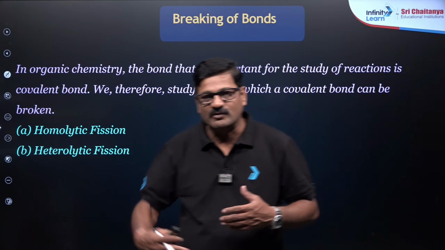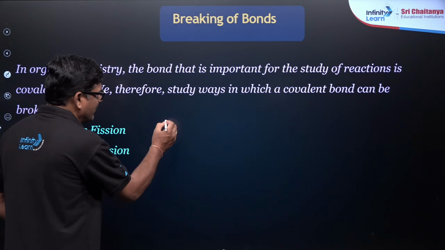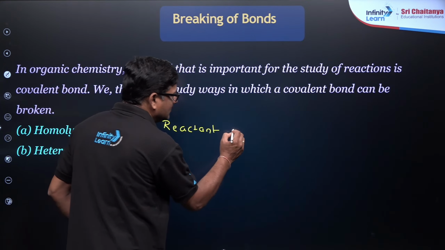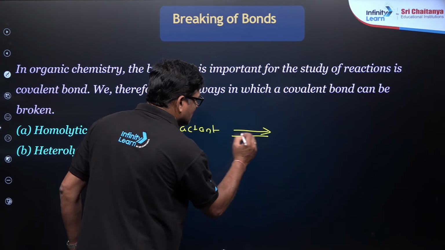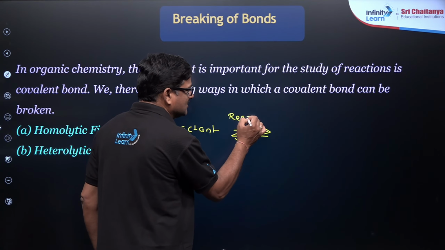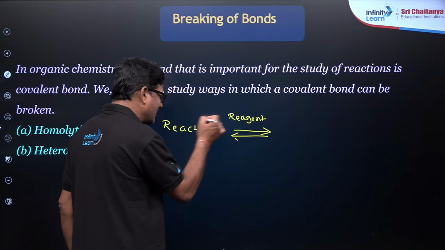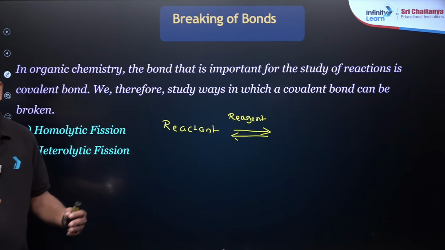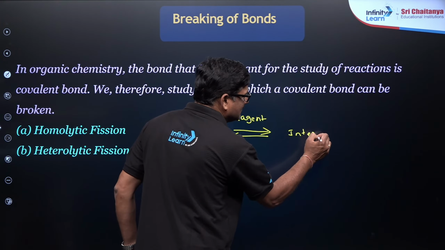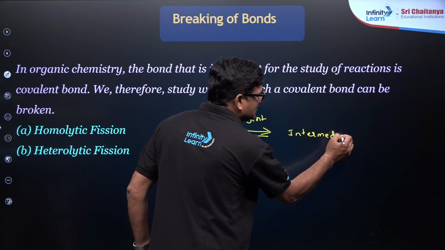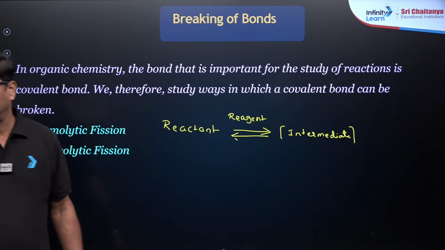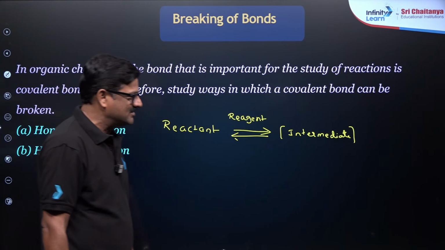In this sequence, you can see the reactant, and in the presence of a reagent, the old bonds are broken. The reagent is used to break the old bonds of the reactant so that you get an intermediate. This intermediate may be stable or unstable, and it may or may not be isolated.